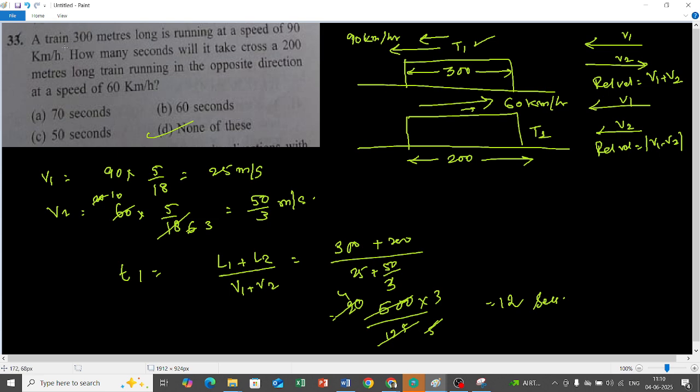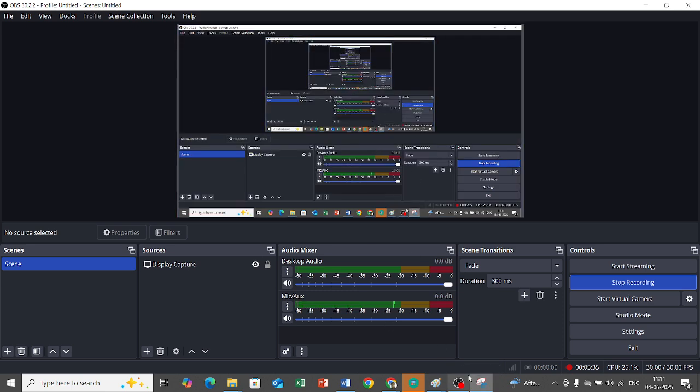So, understood: a train 300 meters long is running at a speed of 90 km per hour. How many seconds will it take to cross a 200 meters long train running in opposite direction? Whenever you have opposite direction, you need to add the two speeds to find the relative speed, and that is what I have done. The total distance is L1 plus L2, because two lengthy objects are crossing each other. So the time is 12 seconds. Did you understand this?